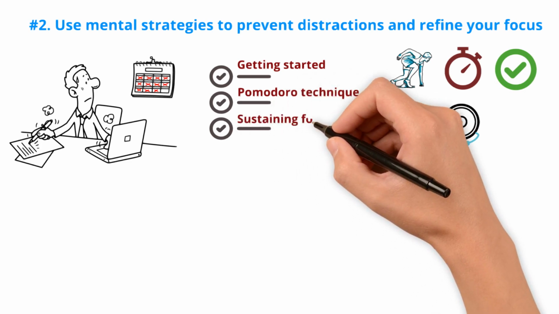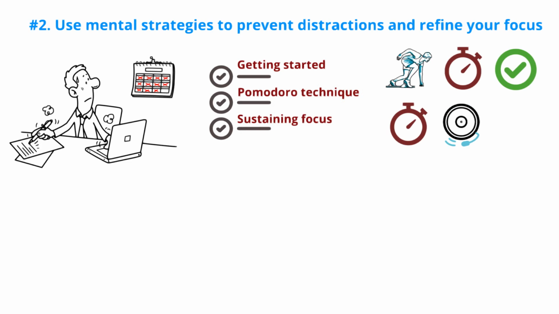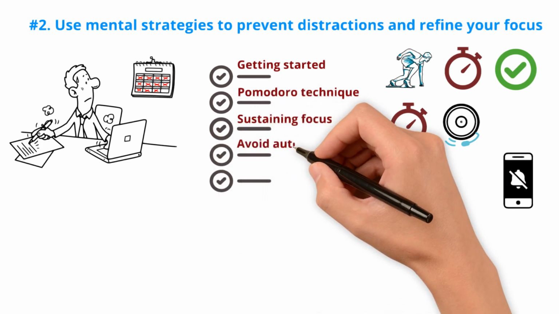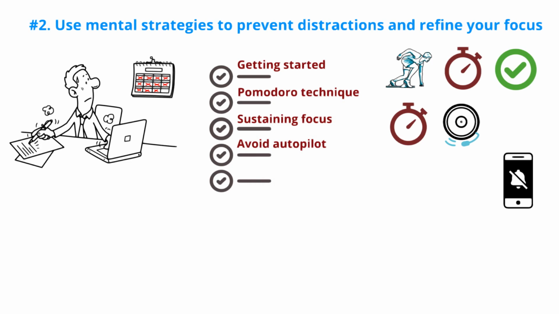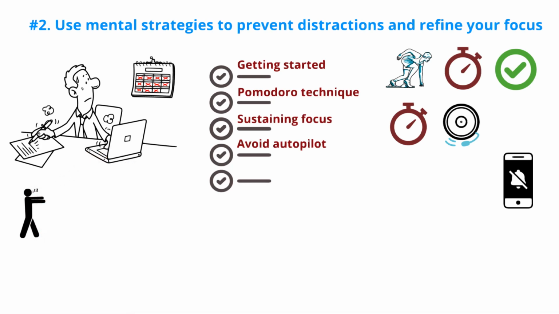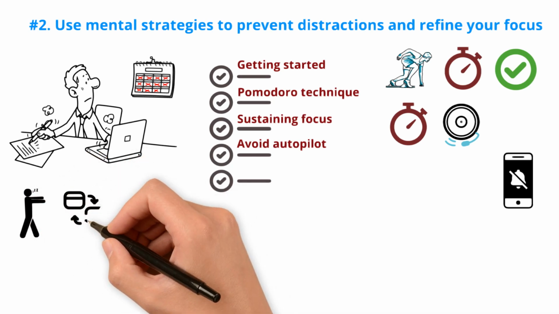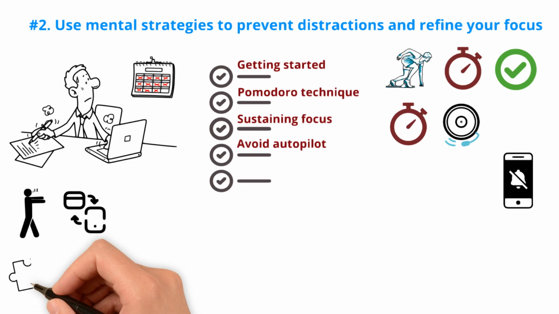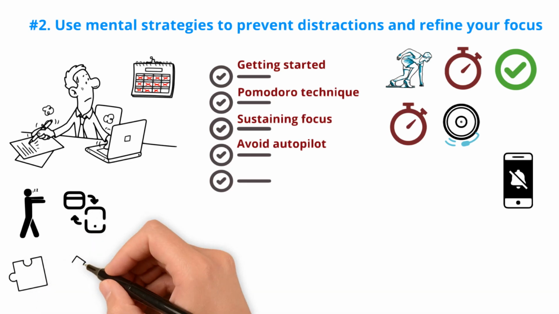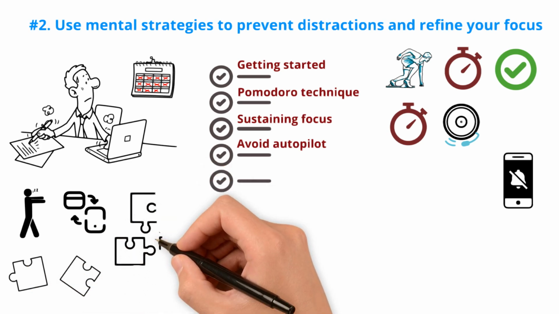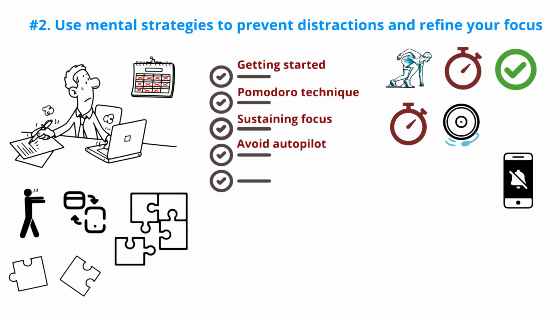Sustaining focus. Take control of your work environment by eliminating distractions. Put your phone on airplane mode, turn off Wi-Fi, and create a focused workspace. Avoid autopilot. Sometimes, even when you're working, you can slip into autopilot mode, where you're not fully engaged with your task. Counter this by deliberately alternating between materials and modes of learning. Ideally, break your project into short, evenly spaced sessions. For instance, if you have 10 hours a week for programming, aim for 5 2-hour sessions, each focusing on a different aspect like writing code, designing project structure, testing, etc.